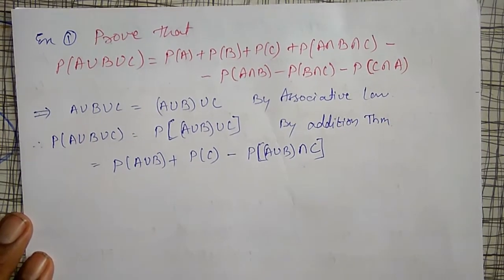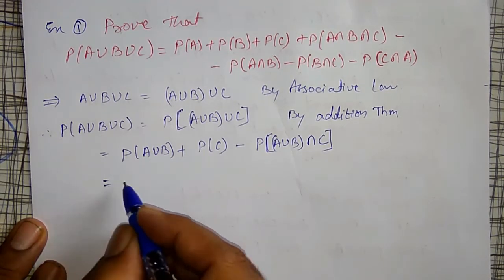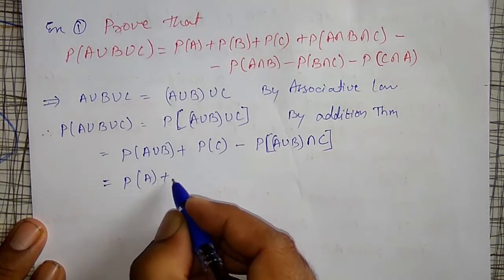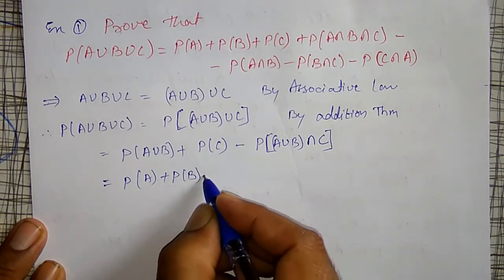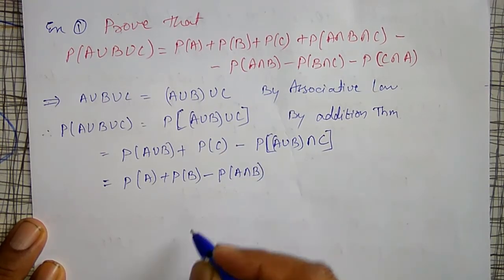Like that, again I can apply the addition theorem for this A union B. Then what happens here? Probability of A plus probability of B minus probability of A intersection B will come.